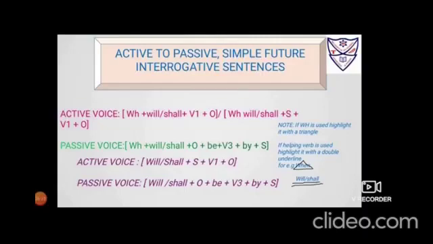There are two methods where questions, interrogative sentences could be used in simple future. Some interrogative sentences of simple future will begin with WH, but some will begin with the helping verbs like will and shall. So active voice formation will be will or shall, then subject, verb in its first form, then object.